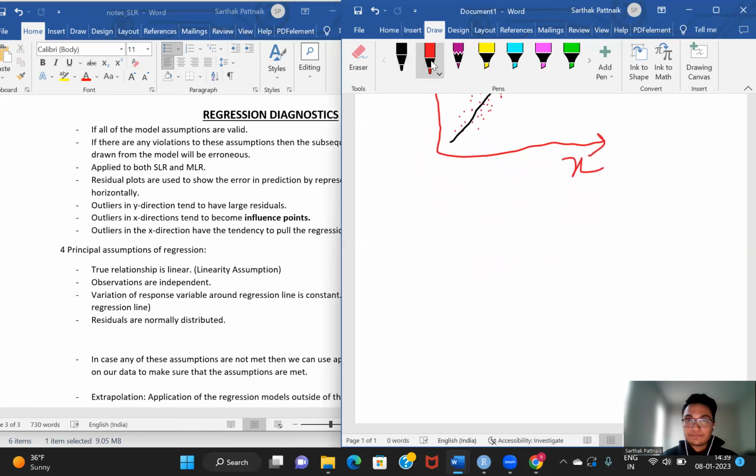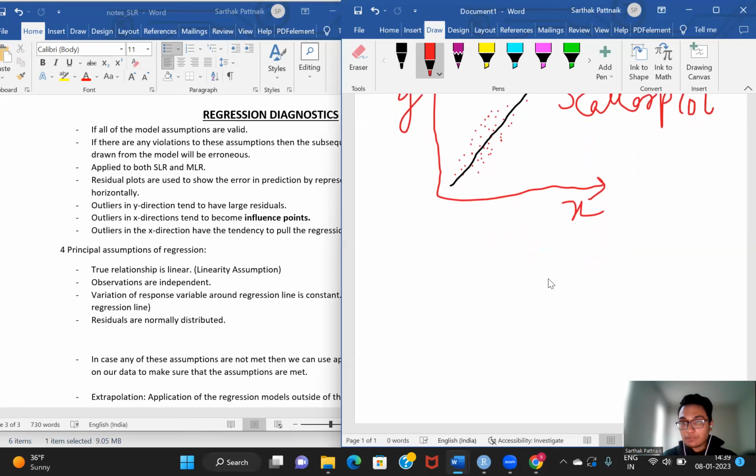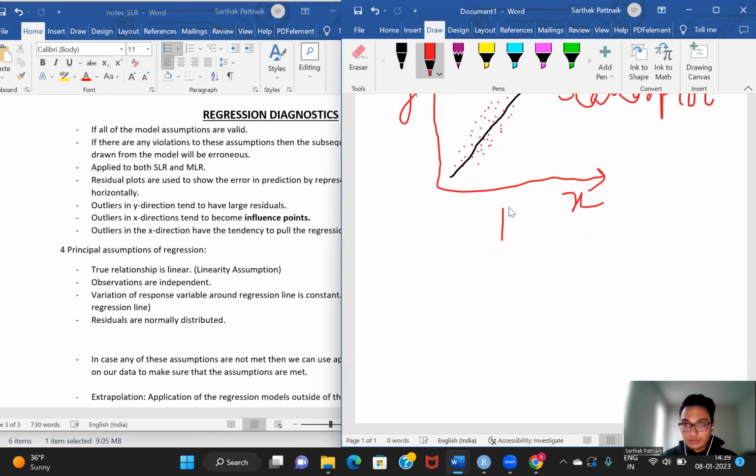So this is my scatter plot. Let me draw its corresponding residual plot.